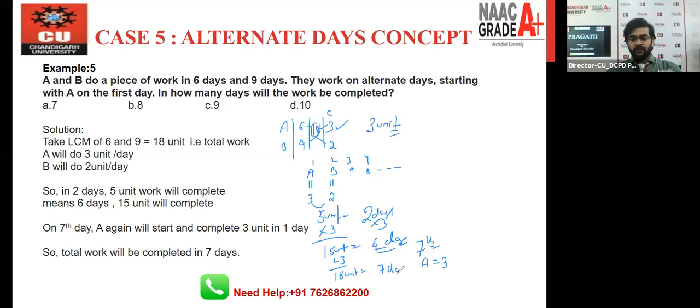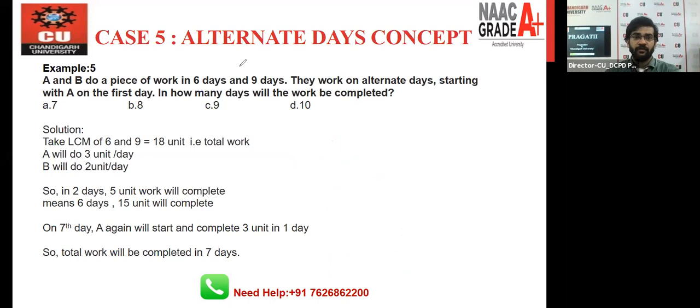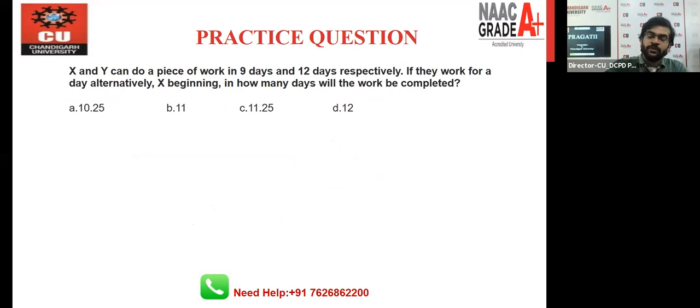So the next question we have is based on the same concept. You have 40 seconds for the question, and give me the answer for this one. Take your time, guys. The same question, there is no different thing in this question. And this will be your last question from the topic time and work. After that, we will start our logical reasoning topic, Venn diagram. So fast, give me the answer for this question.